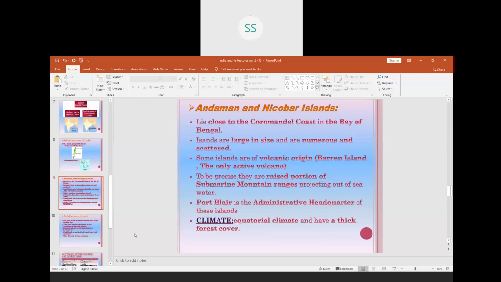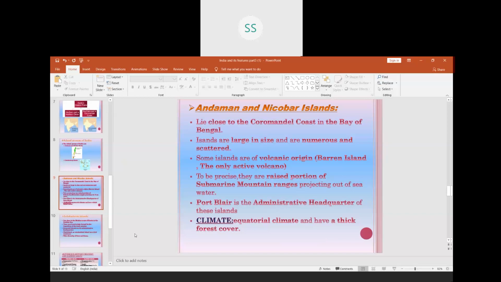How is an island formed? Even in the water or the sea there are volcanic eruptions. And when there are so many volcanic eruptions over millions of years, when the magma solidifies, when the lava solidifies, it becomes a mountain. So that mountain projects out of the sea water. That is how it is formed.